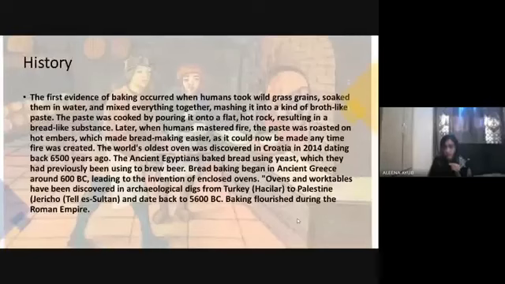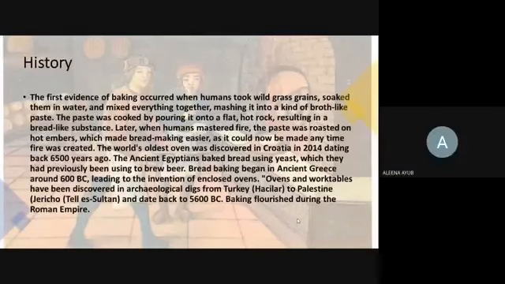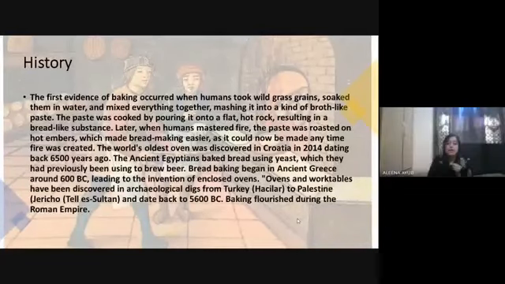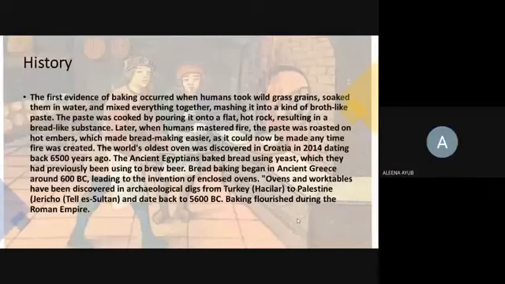The ancient Egyptians baked bread using yeast, which they had previously been using to brew beer. Bread making began around 600 BC in ovens. Clay tables have been discovered in archaeological digs from Turkey and Palestine and date back to 656 BC, during the Roman Empire. So all in all, it's a very old technique used by ancient people.